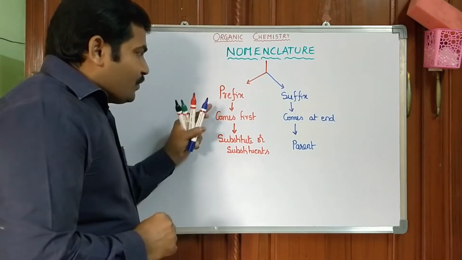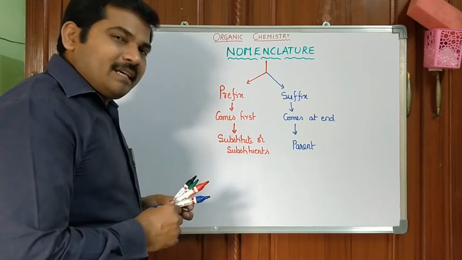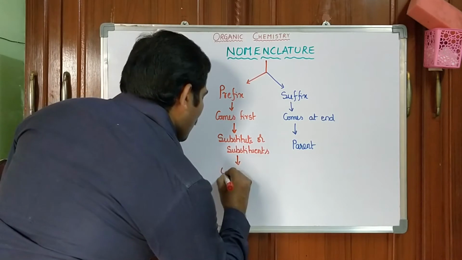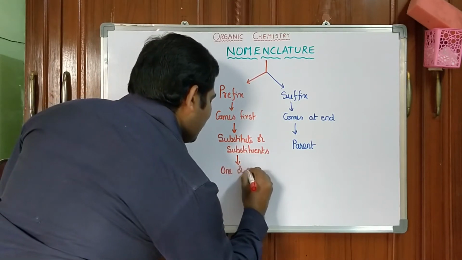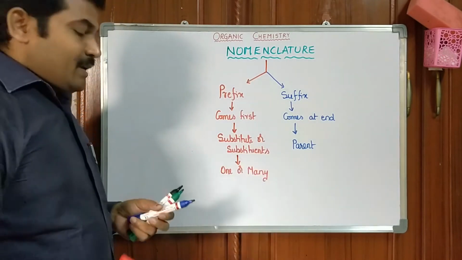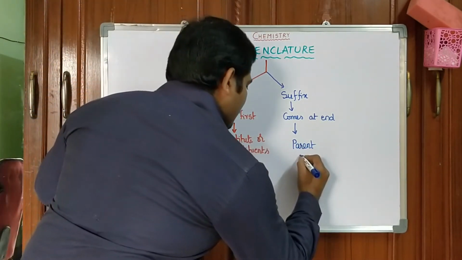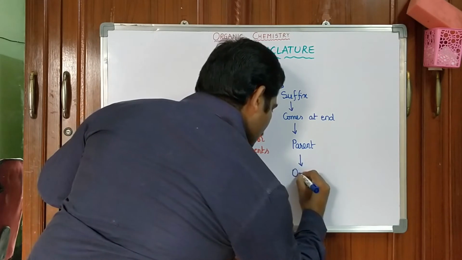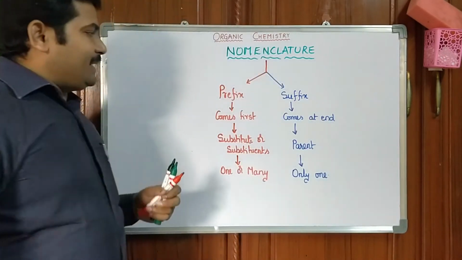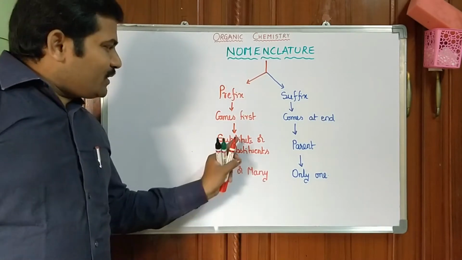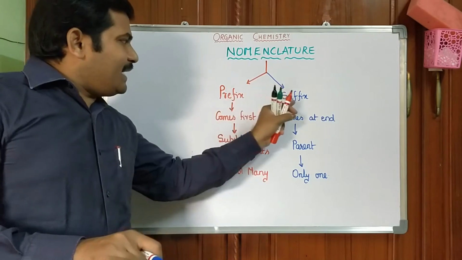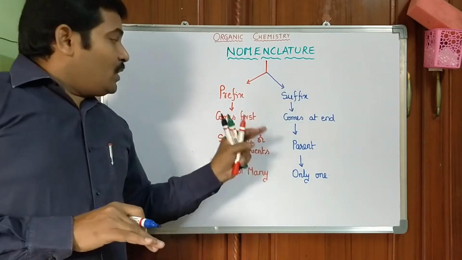Let us come to prefix. How many prefixes are there? Prefixes may be one or many. But the parent is only one. Parent is only one. So this is a simple differentiation between prefixes and suffixes.